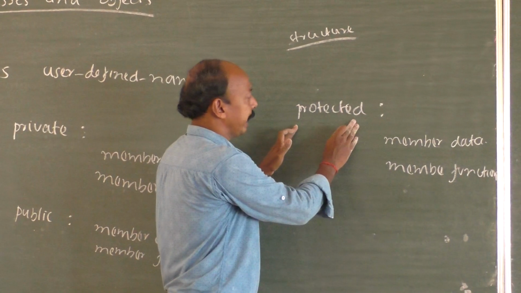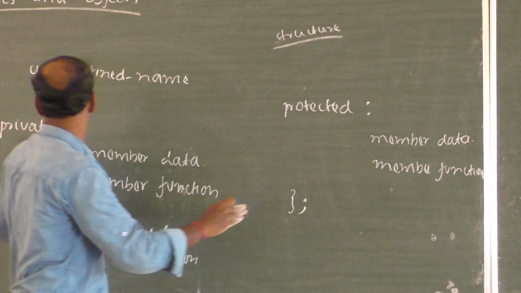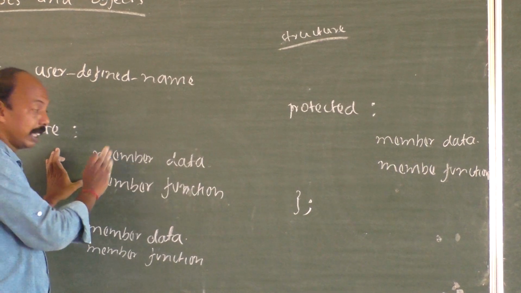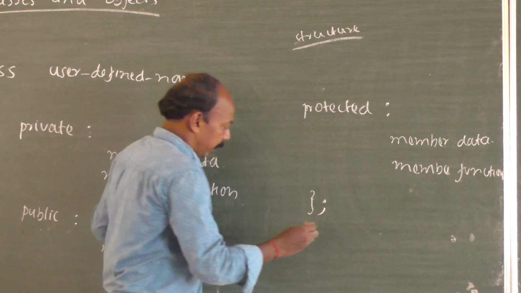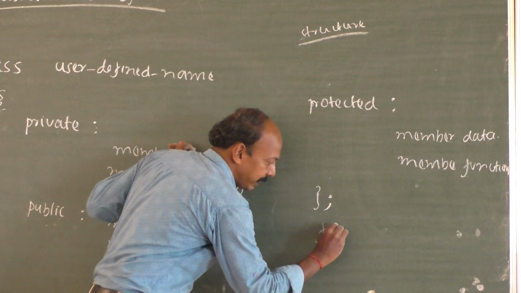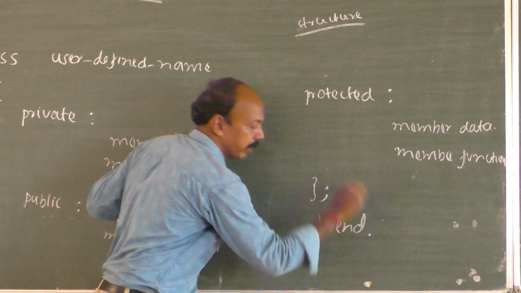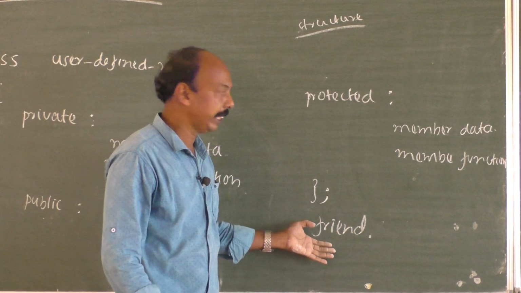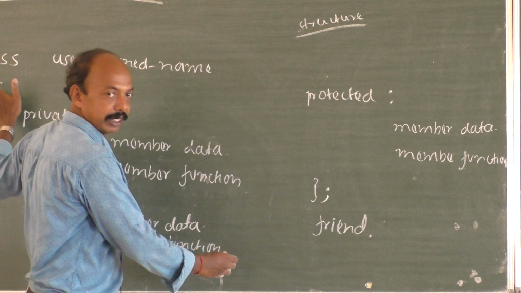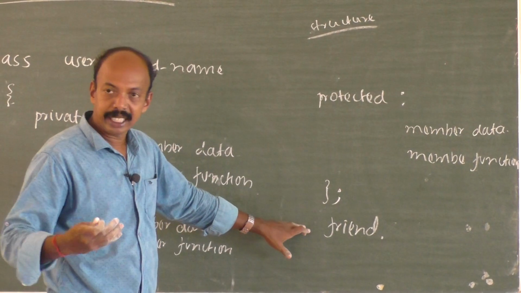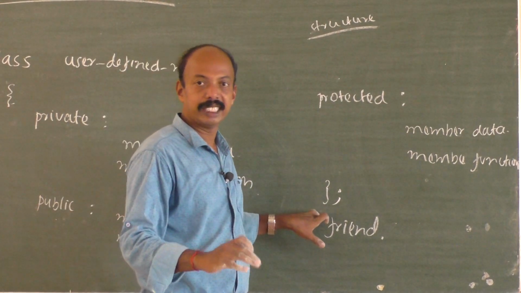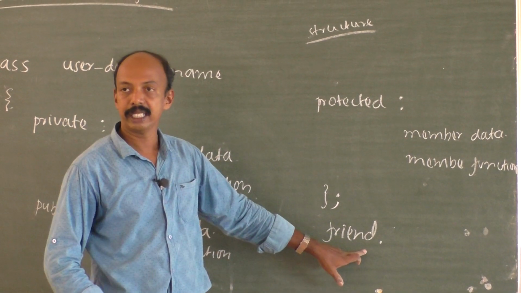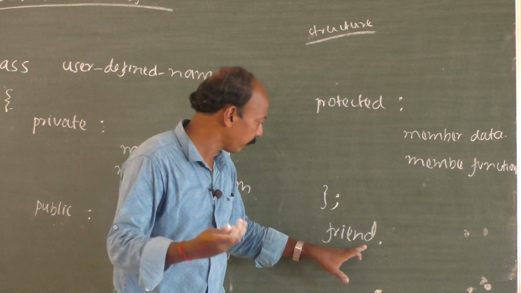Then comes the protected. This protected is somewhat similar to the private. Inside the class, we can access it, but there is something different. Also, there is something called friend functions. A friend function is a function which is written outside this class. Just like our friend can come to our house, he is allowed because he is our friend. Similarly, there is a concept called friend function.